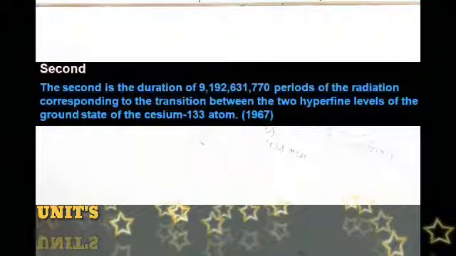We can see the definition again. The second is the duration of 9192631770 periods of radiation corresponding to the transition between two hyperfine levels of the ground state of the cesium atom.